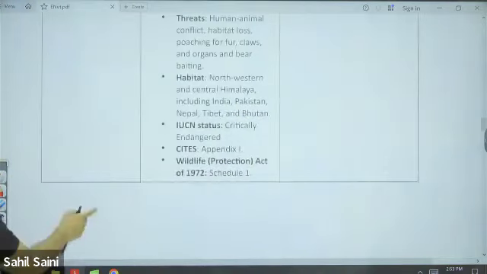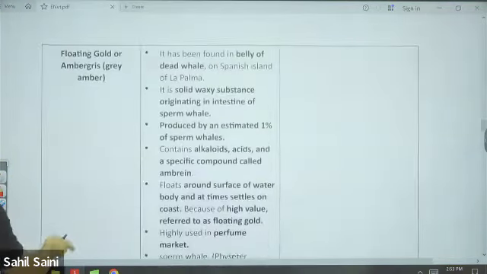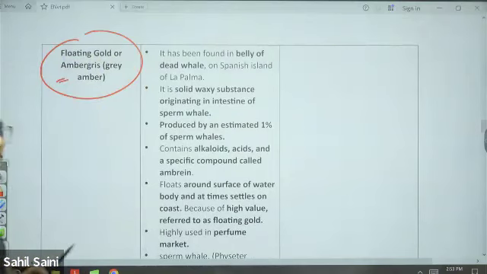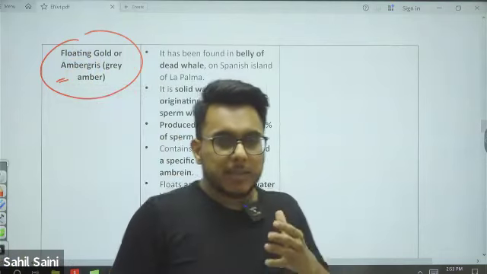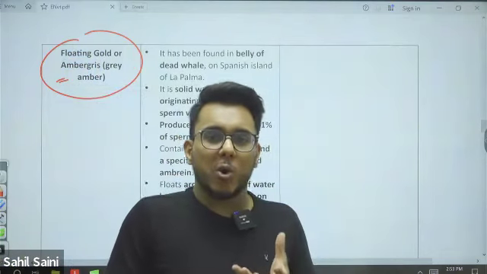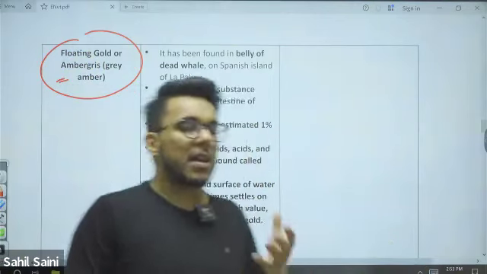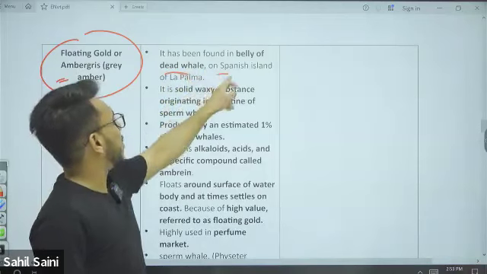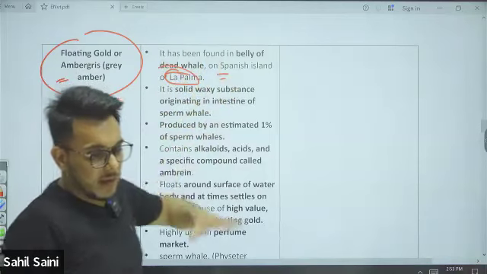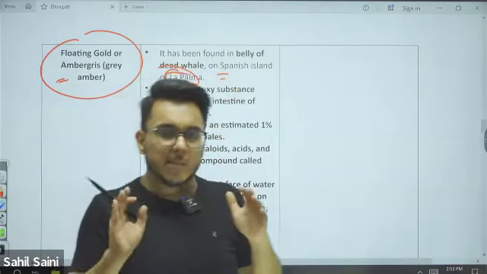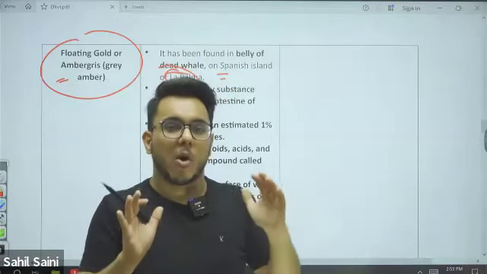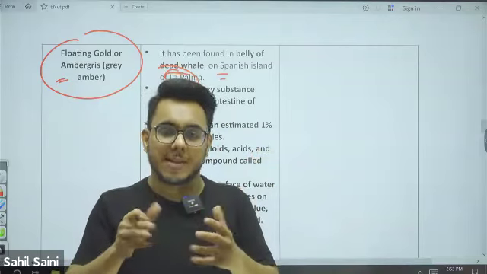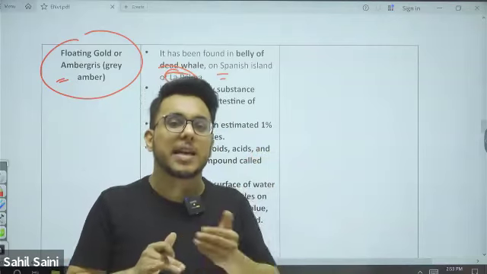Then next we have floating gold, ambergris. Basically, guys, recently this floating gold was found. Now, what is this floating gold? It was found in the belly of a dead whale on the Spanish island of La Palma. There is a specific variety of whale called the sperm whale. Some of the sperm whales, not all, form a waxy substance in their intestine.